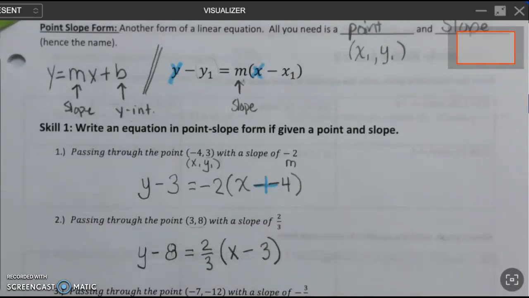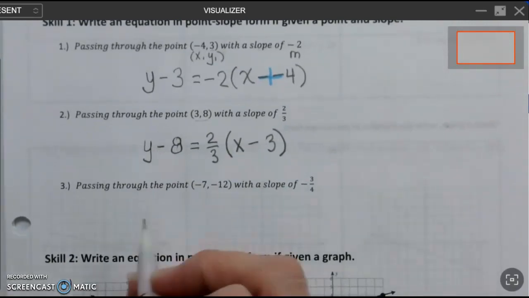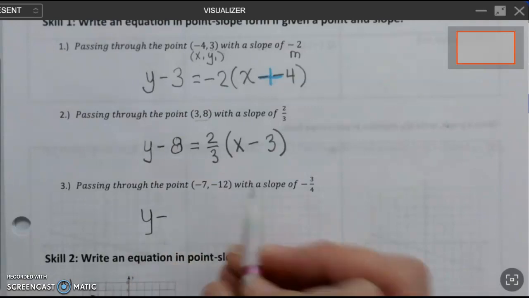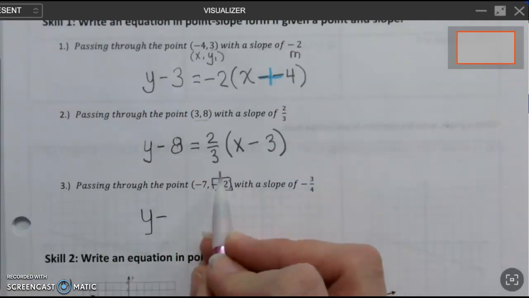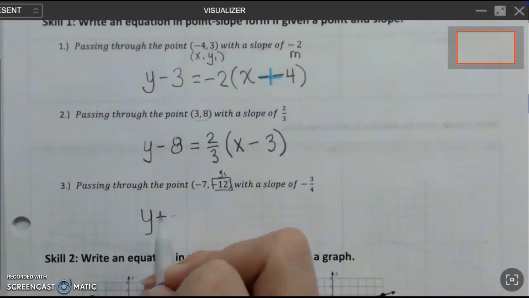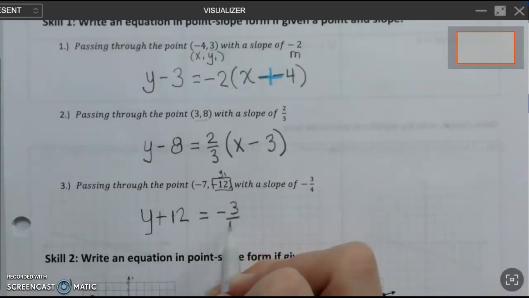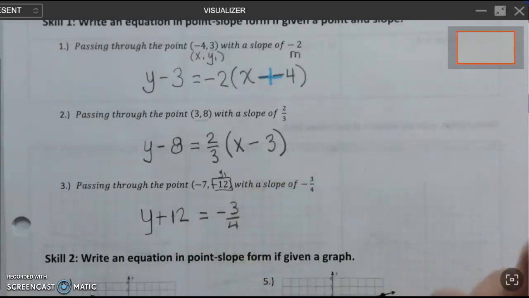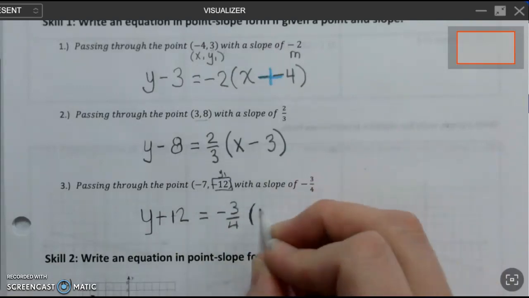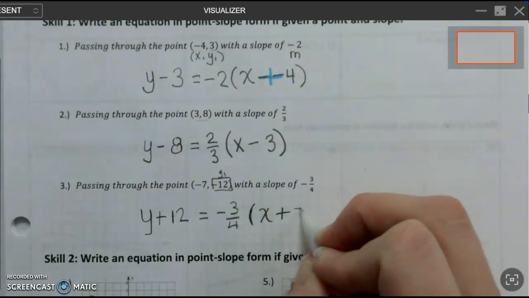One more time to make sure we feel really good about this. Y minus. Now because this y number is negative, I'm going to end up putting, instead of minus a negative, I'm just going to write plus 12 equals, throw your slope in there with a parentheses, the letter x minus, and because my x number is also negative, it'll be plus as well.